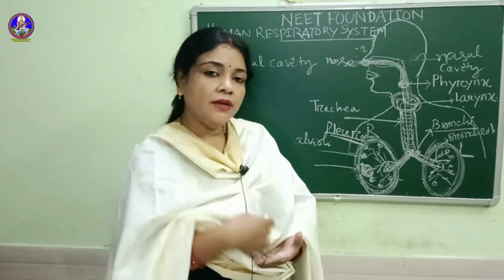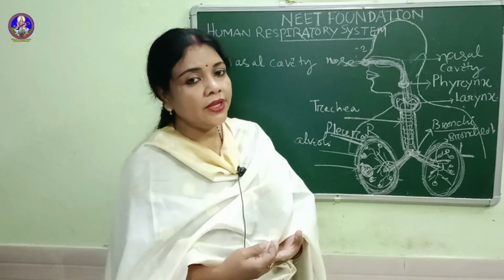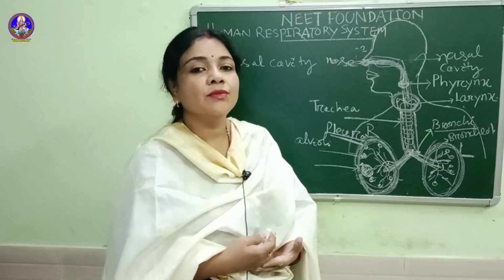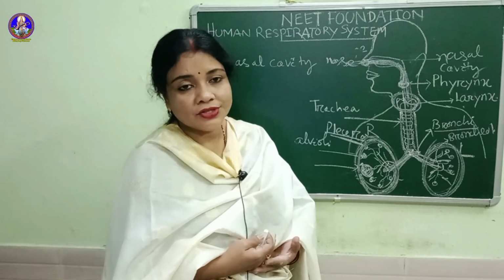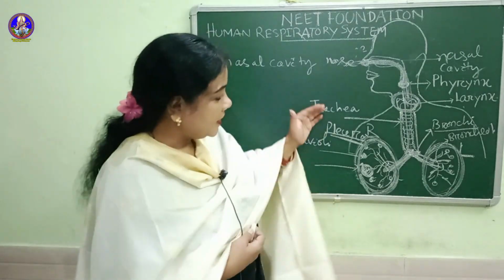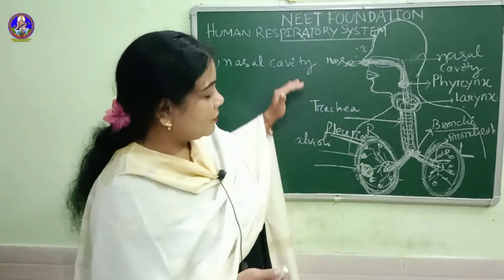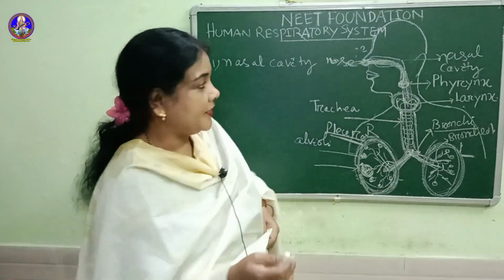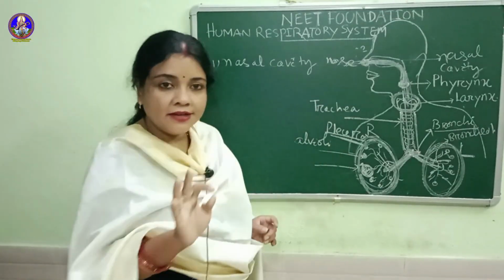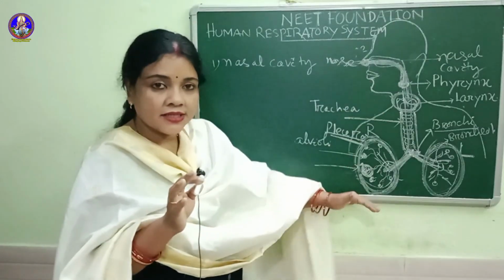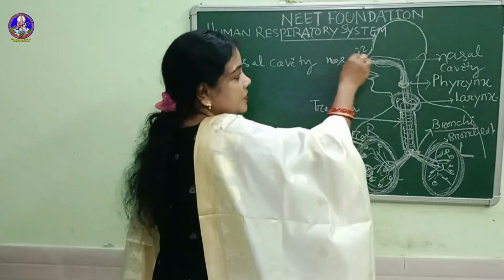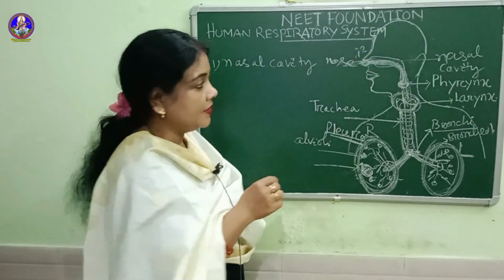So during inhale we take oxygen, during exhale we release carbon dioxide from our body, which is a toxic substance or toxic gas for us. In this way, the entire respiratory system follows the path. Again, I am repeating. The respiratory system has the following parts. First one is the nose or nasal cavity.